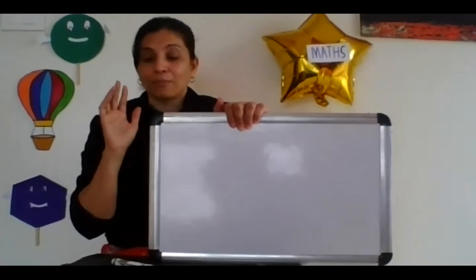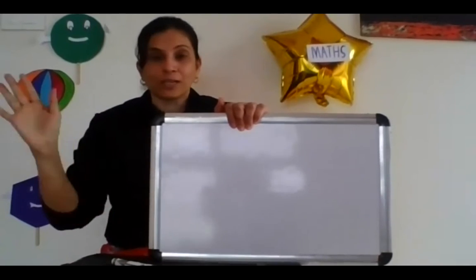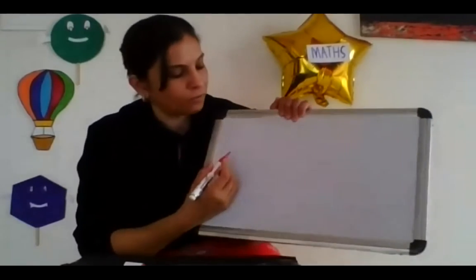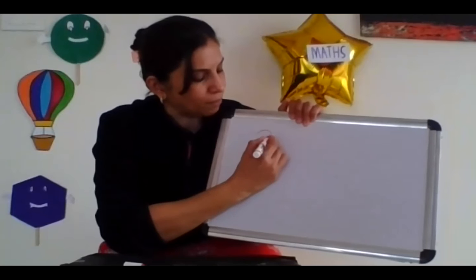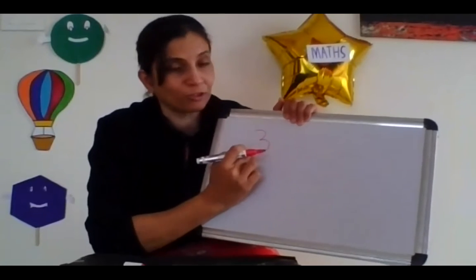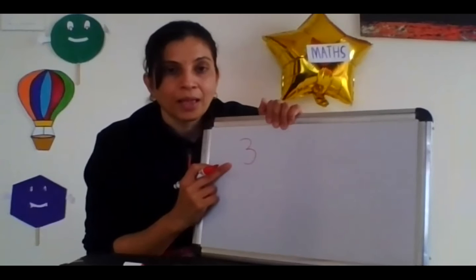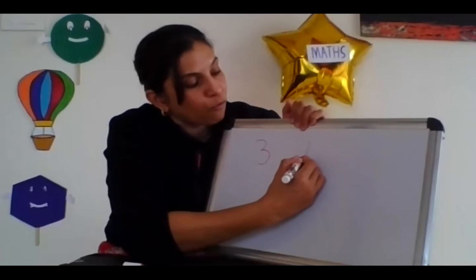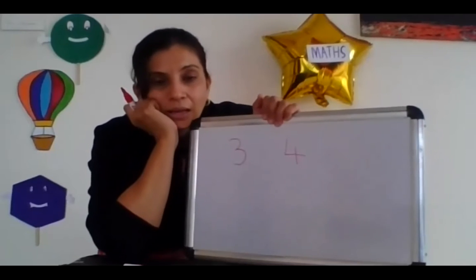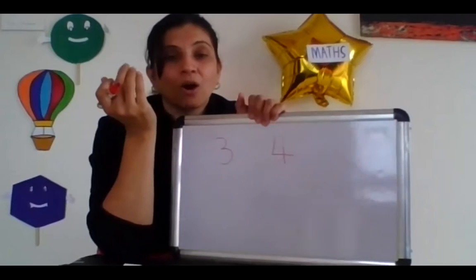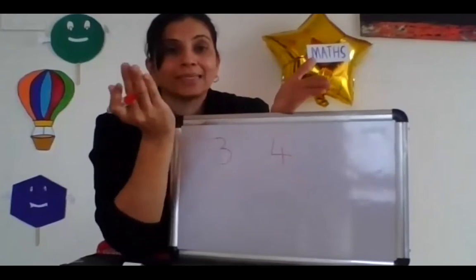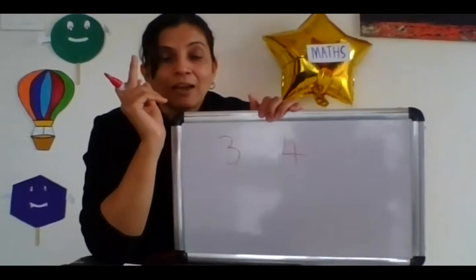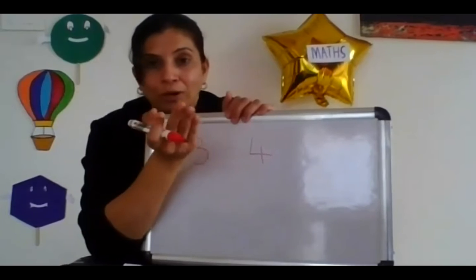Okay. Now here I'm going to use my fingers because I don't have chocolates now. My chocolates are over. If I have the number 3, and if the number is 4, I'm not going to say all the time, I'm going to join my hands. Listen, every time you can't keep on telling, I'm going to join my hands.